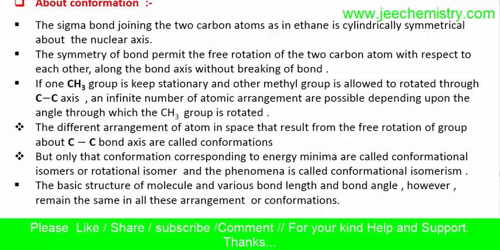About the conformations, this is the example I have shown. The sigma bond joining the two carbon atoms in ethane is cylindrically symmetrical about the nuclear axis. This is a sigma bond. Because it is cylindrically symmetrical about the nuclear axis, rotation is possible. So they are free to rotate about this sigma bond. Keeping one in the same position, we can freely rotate about this bond.